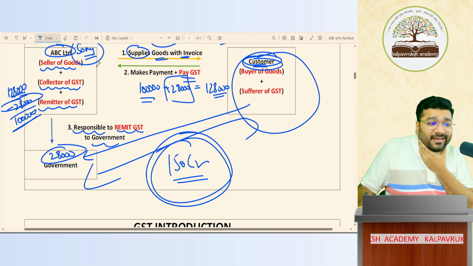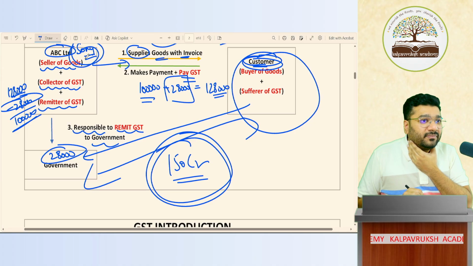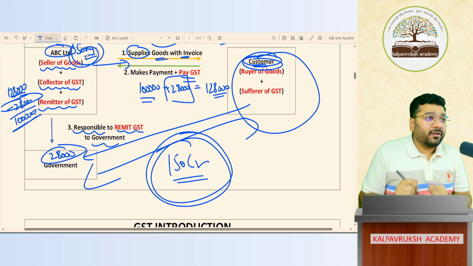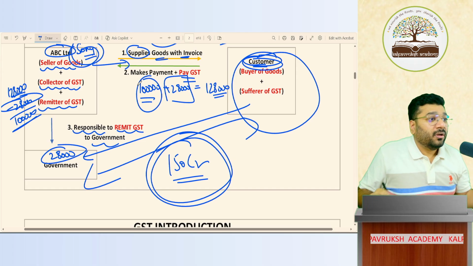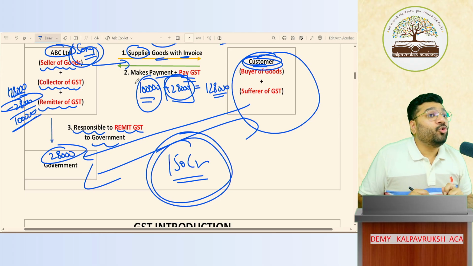Mapla, nee dana ingaloda daily deal pandra. You are the person who's dealing with the customer. Now when you sell the product, you collect your money, yes or no? Now do one thing. From these people, you also collect my money, GST. So we gave the responsibility to whom? To business people, business intermediaries.